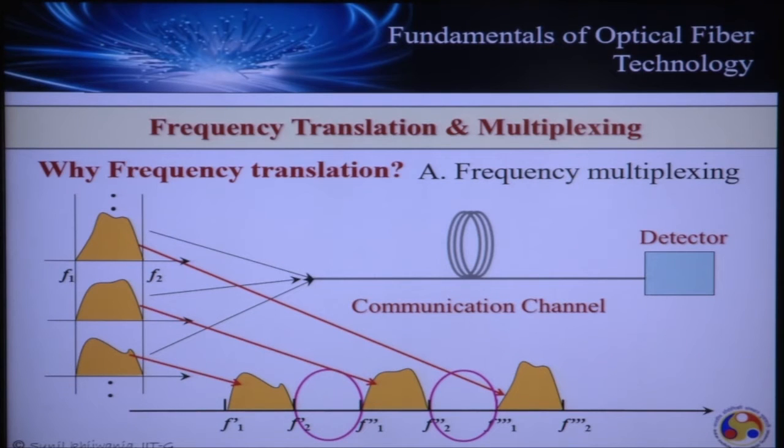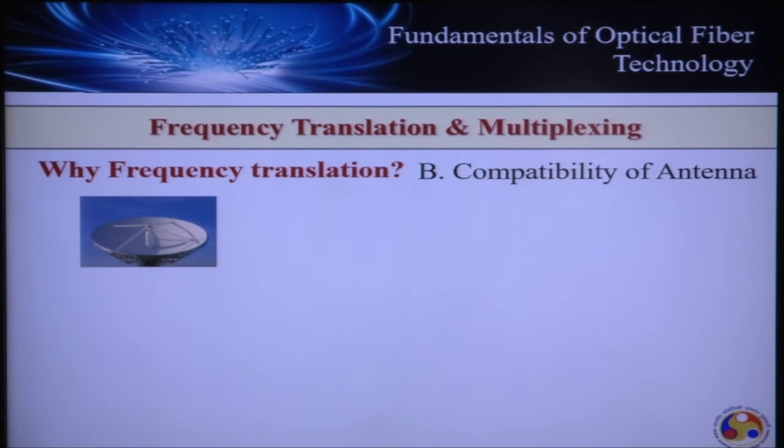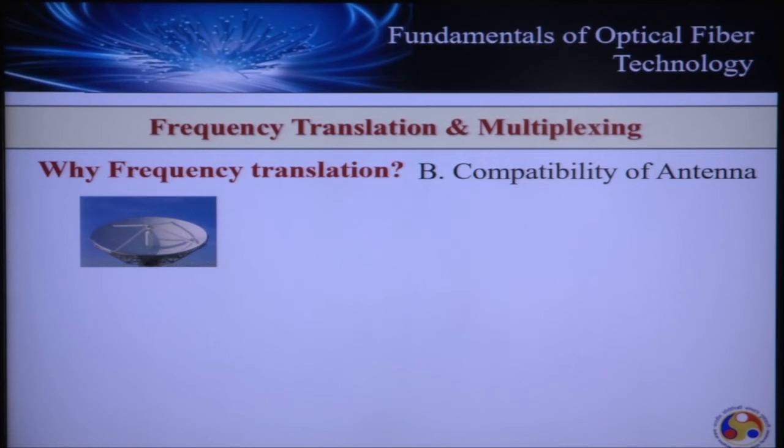Another reason why we should opt for frequency translation is when we deploy a communication system which is free space, separated by two antennas, one for transmission and one for receiving. Electromagnetic theory predicts that an antenna works very effectively when its dimension is of the order of the wavelength of the signal being transmitted by the antenna. So let's try to understand the implication of this criterion for the effective performance of an antenna.